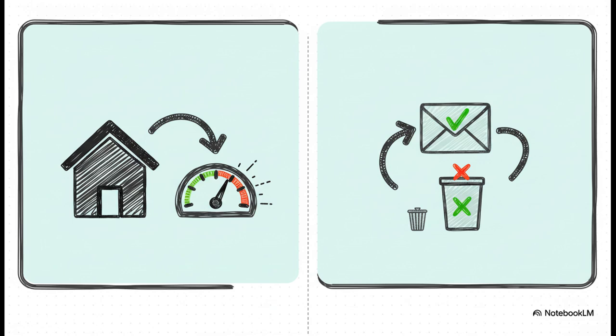Now, these models usually fall into one of two camps. There's regression, which is all about predicting a specific number, like how much will our sales be next month. Then there's classification, which is about predicting a category, like is this email spam or not spam? Choosing the right one all comes down to the kind of question you're asking.